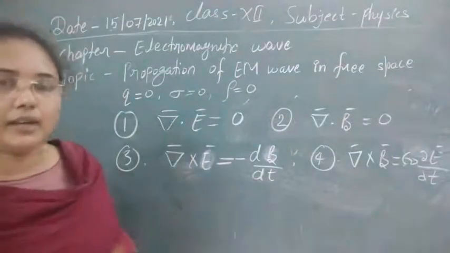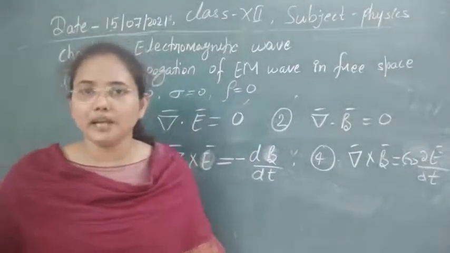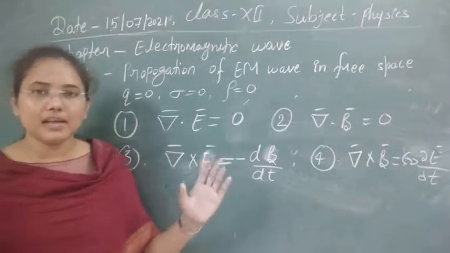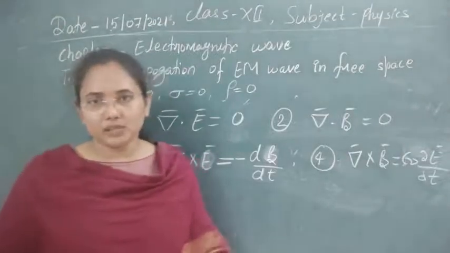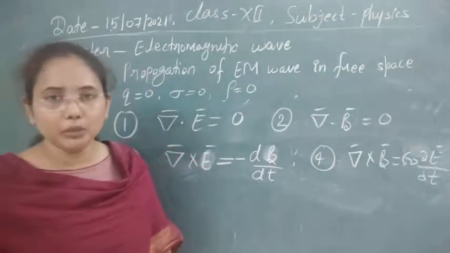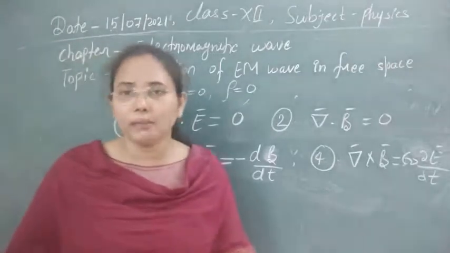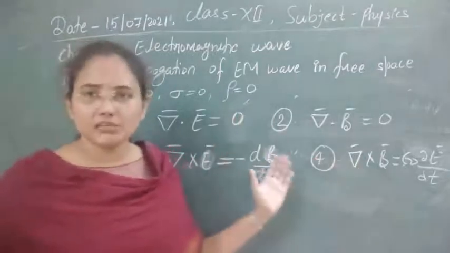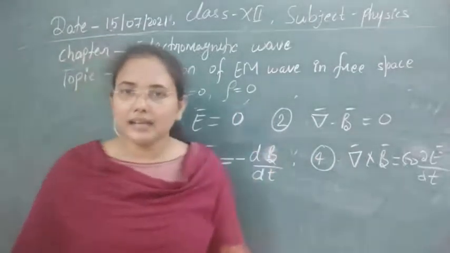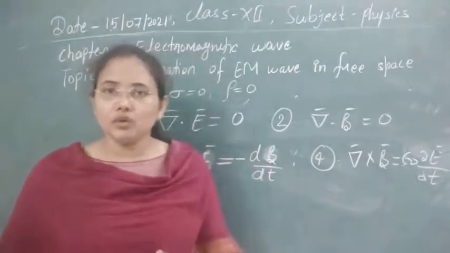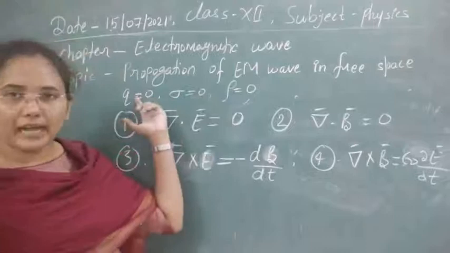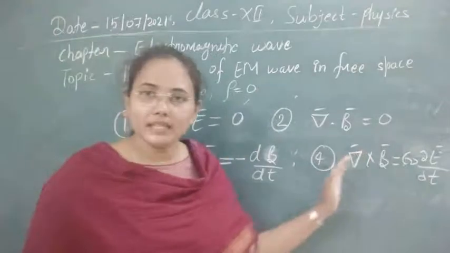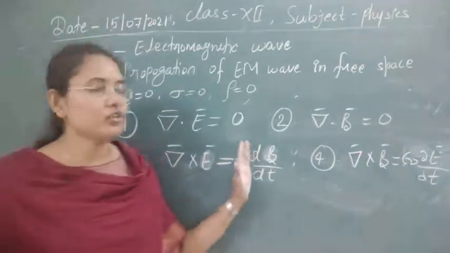In the same way, you can write down Maxwell's equations for every media. Whenever you have a dielectric media, epsilon 0 will be replaced by epsilon, and mu 0 will be replaced by mu, because mu and epsilon represent the properties of the media. So whenever the medium changes, they will also change, and all the other factors will be the same. Like in the dielectric media, as you know, there is no free charge present, so Q will be 0, and rho will be 0. All these other cases will be the same, only the properties of the medium will change.